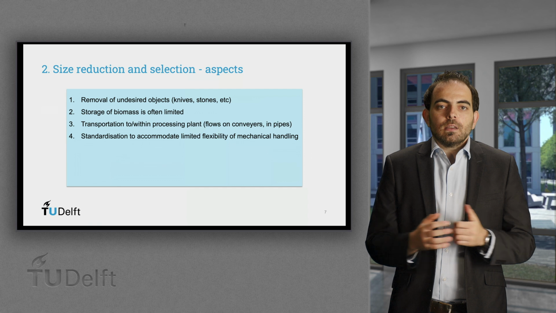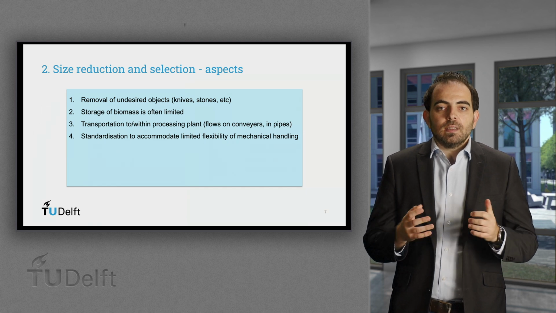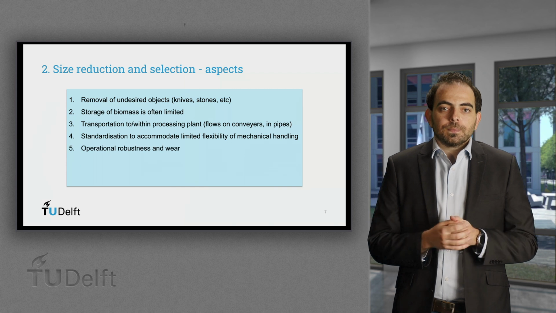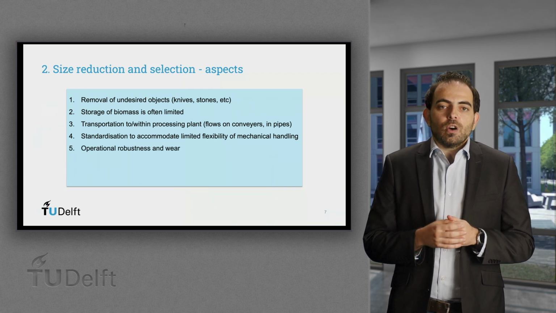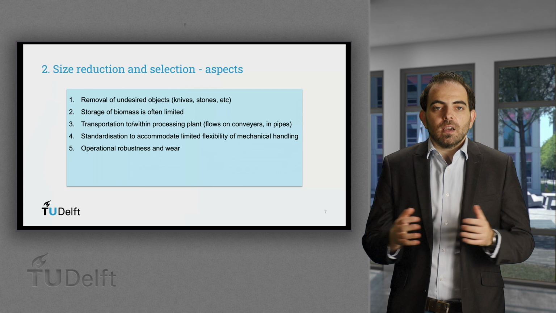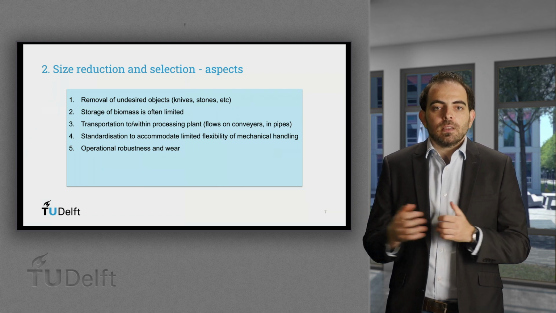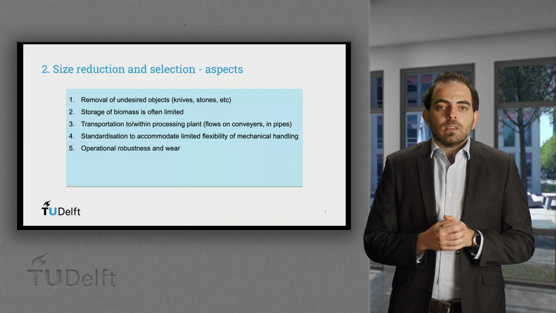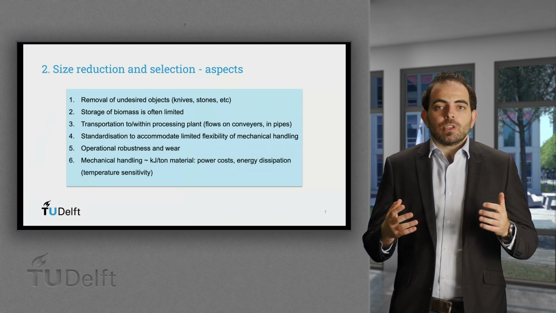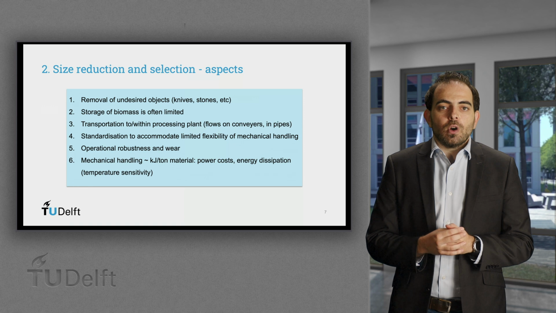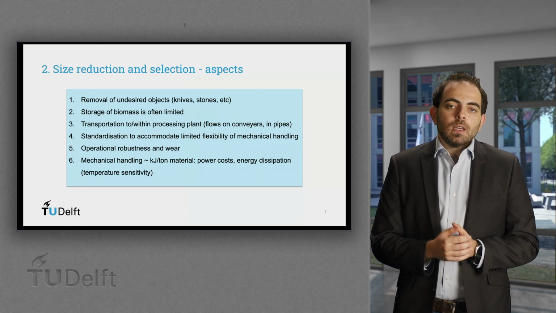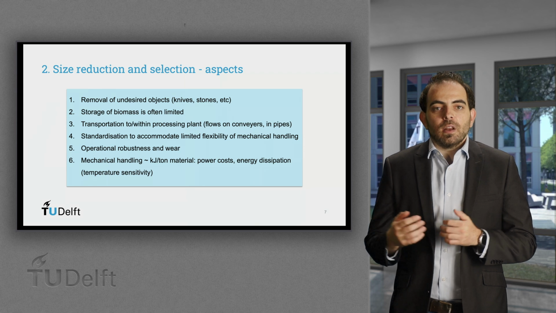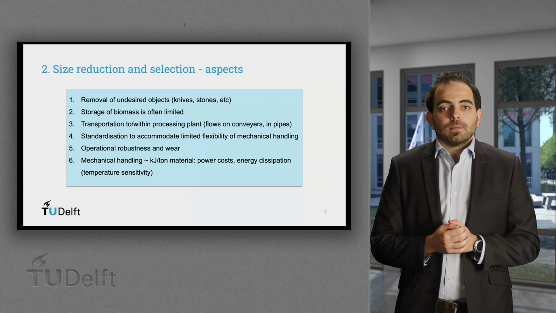Since the operating range of this sort of equipment is limited, another aspect is the operational robustness. Mechanical processes often lead to equipment wear, and for instance, the most sensitive parts need to be replaceable. And last but not least, the large scale of operation usually also gives rise to a high power consumption. This is partially dissipated in the feedstock, leading to thermal and other related effects.